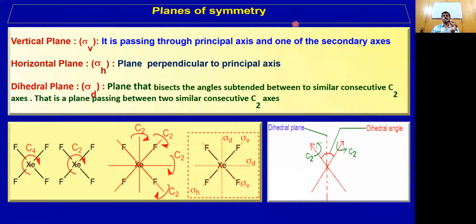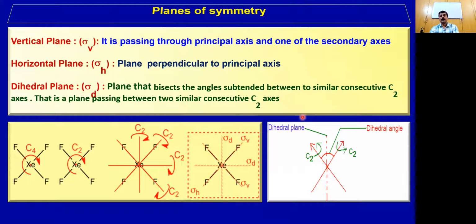We can look at boron trifluoride. It's a planar molecule. The C3 axis is perpendicular to the plane of the paper. So this is the horizontal plane. Any plane that is passing through a C2 axis, this one is a vertical plane. This is sigma V, this is sigma H.